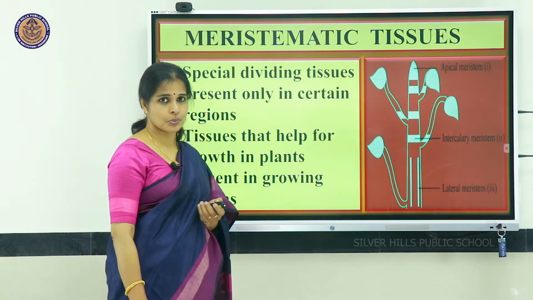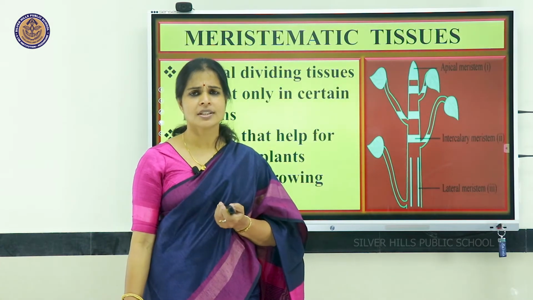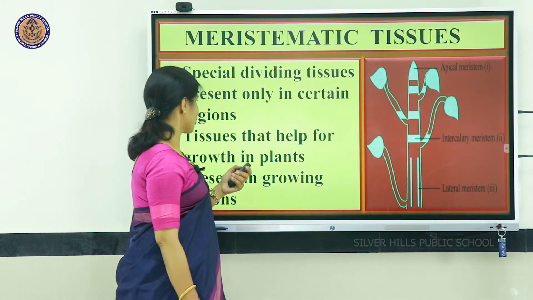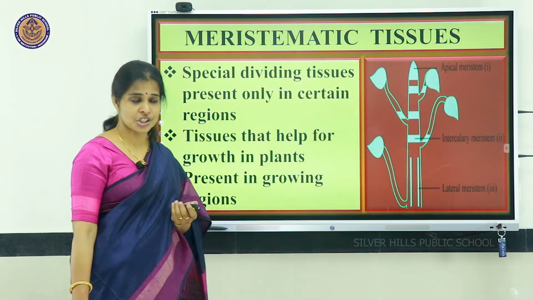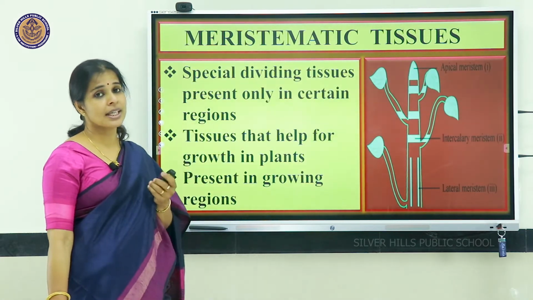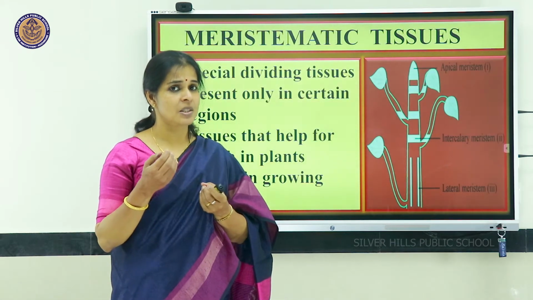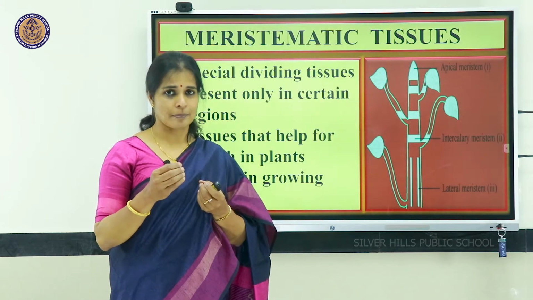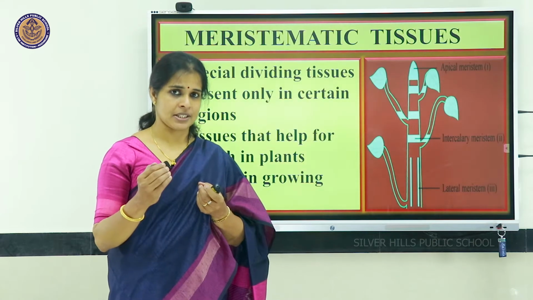Meristematic tissue. This must be a new term for you, meristematic tissue. What is this term, meristem? Meristem is the term used for the special dividing tissues present only in certain regions. So, it is a special type of tissue present in certain regions of the plant that helps for growth in plants.